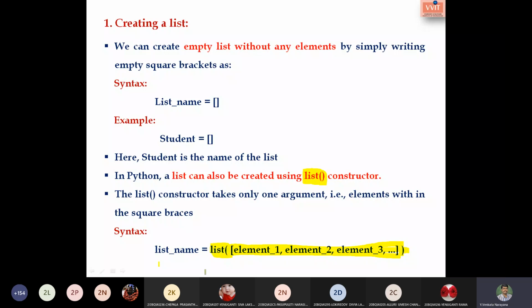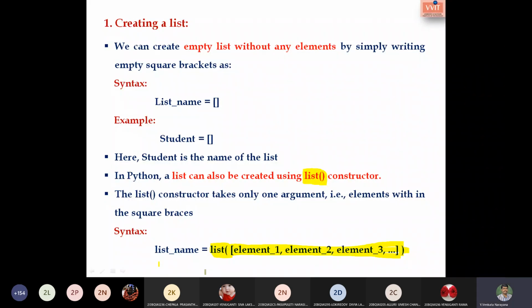This is also possible to create a list. Students, is this clear how to create? Let us go with the program so that it will be easy for you.